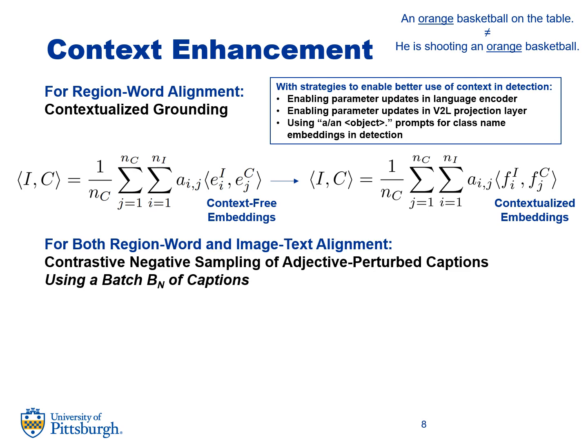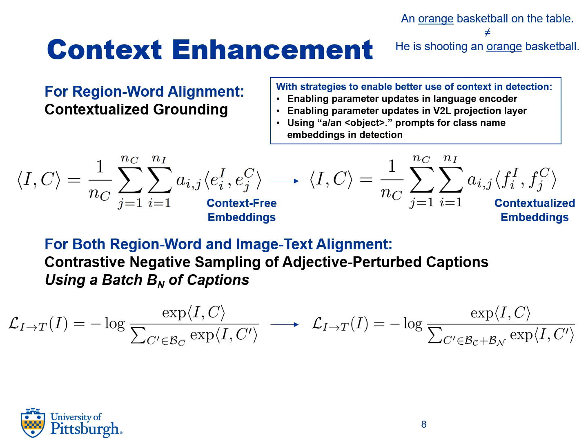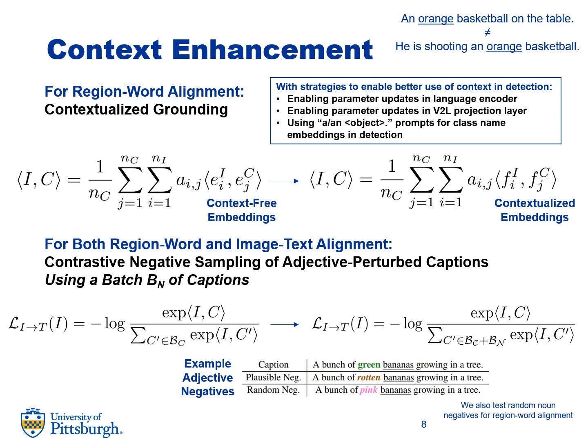We add a batch of negative captions to the image-to-text alignment loss, and then for these negatives, we make new captions, keeping all words the same but replacing the adjectives modifying object words. We explore two cases similar to our grounding setup, choosing a dataset plausible adjective as well as choosing a random adjective. So for green banana, possible negatives include rotten banana and pink banana. And then for region word grounding, to avoid a shortcut of just optimizing alignment of image to adjective word, we also explore random noun negatives.